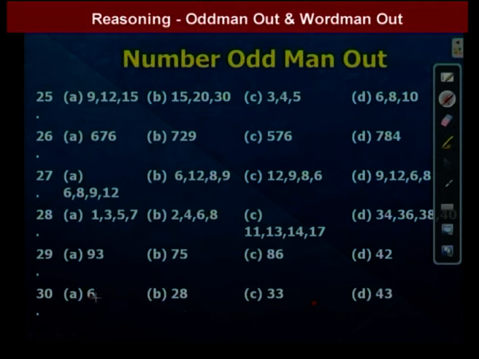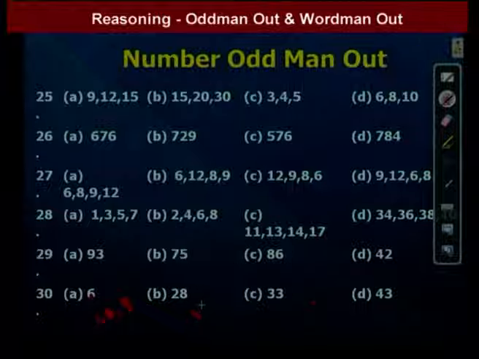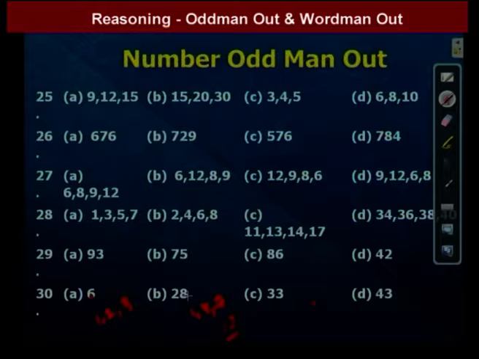For example, the factors of 6 are 1, 2, 3. The sum of the factors is 1 plus 2 is 3, 3 plus 3 is 6. The factors of 28 are 1, 2, 4, 7, 14. The sum of the factors is equivalent to the number.